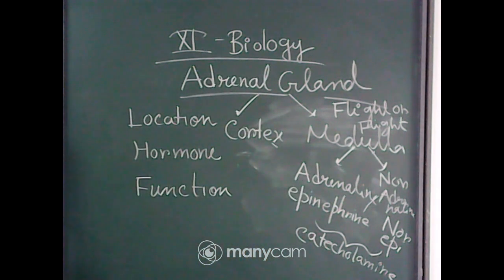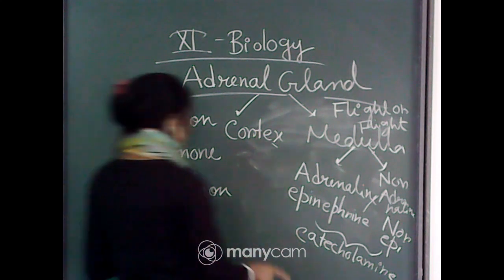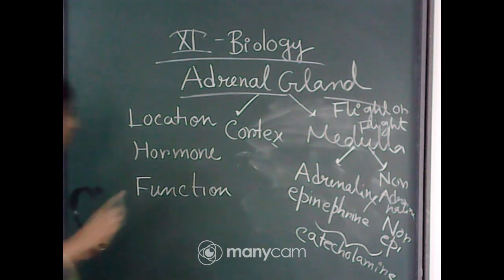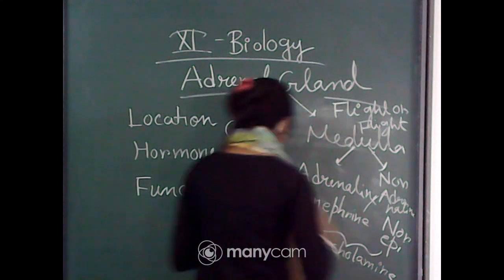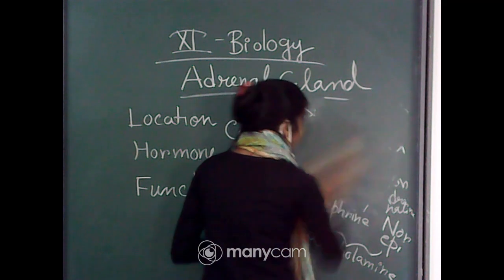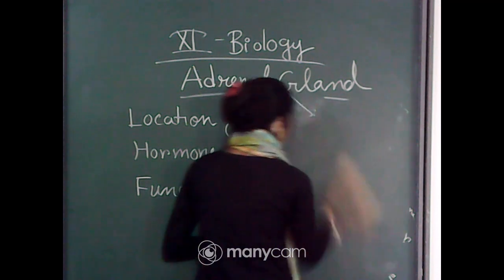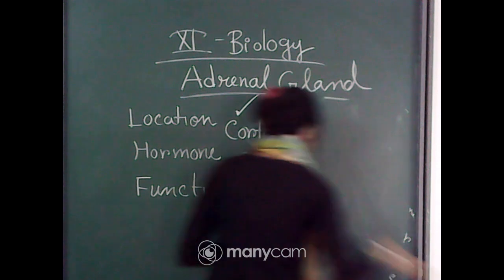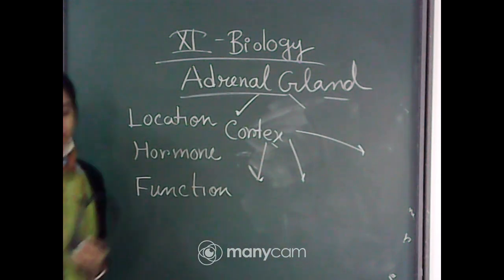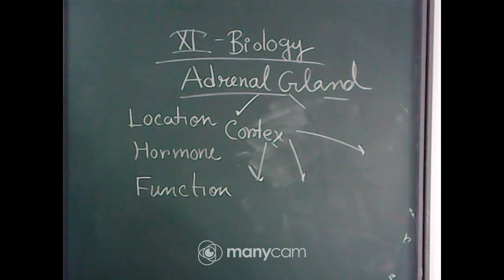Now the next part is the adrenal cortex. So this was all about the adrenal medulla. Now we have to look into the adrenal cortex. The adrenal cortex has 3 layers. So what are these 3? The adrenal cortex has 3 layers, and these 3 layers are zona glomerulosa.